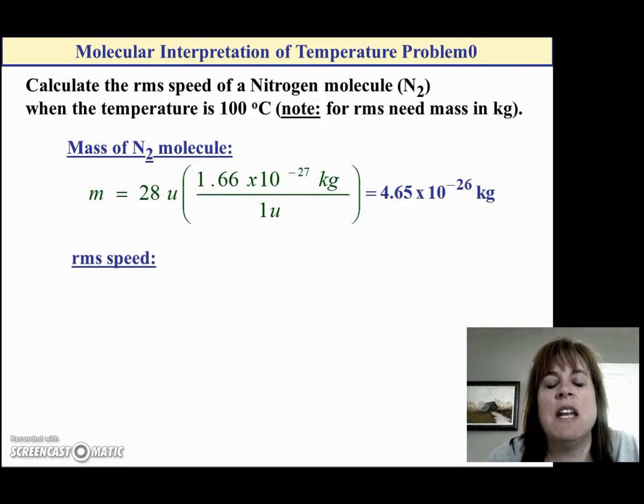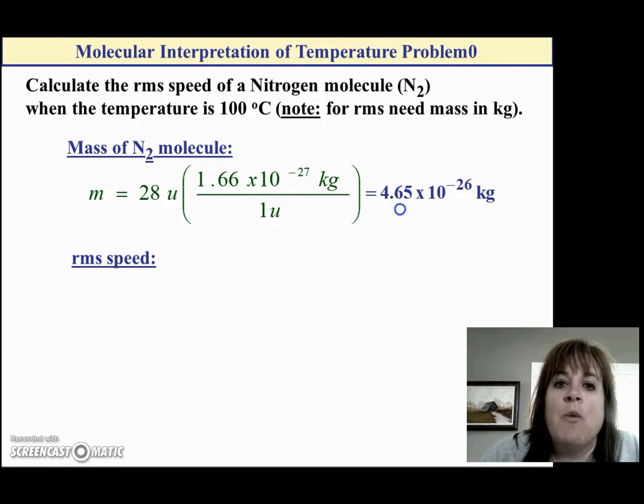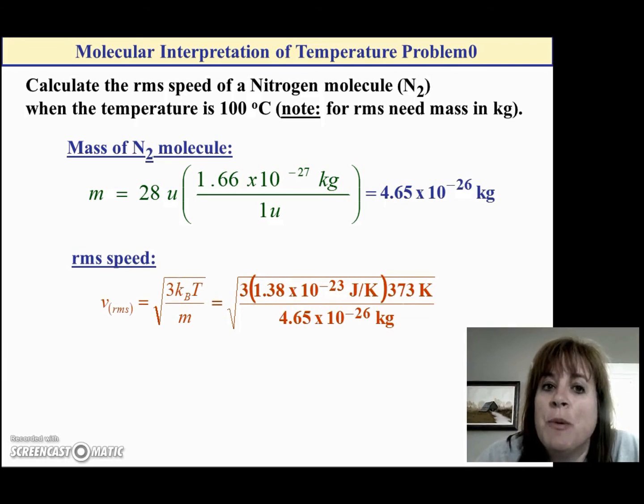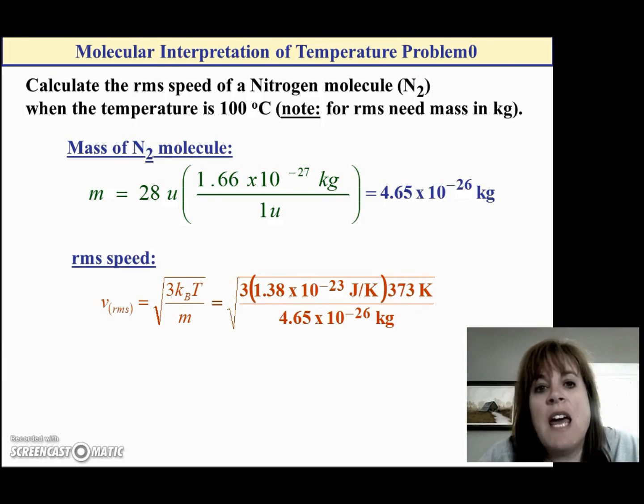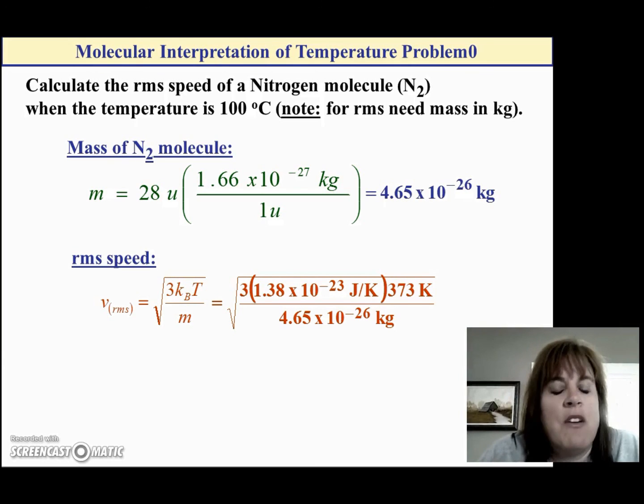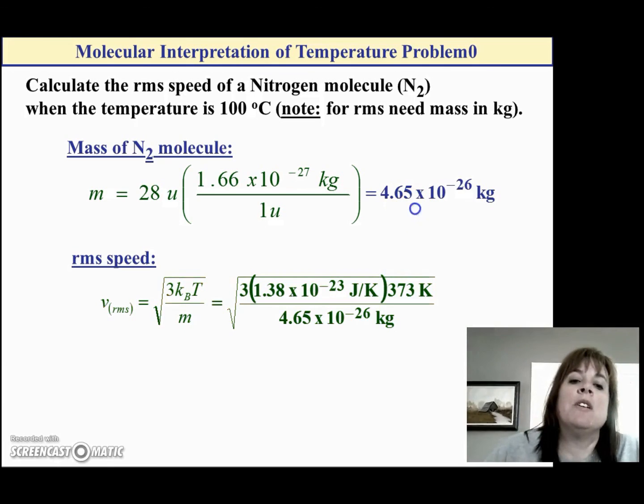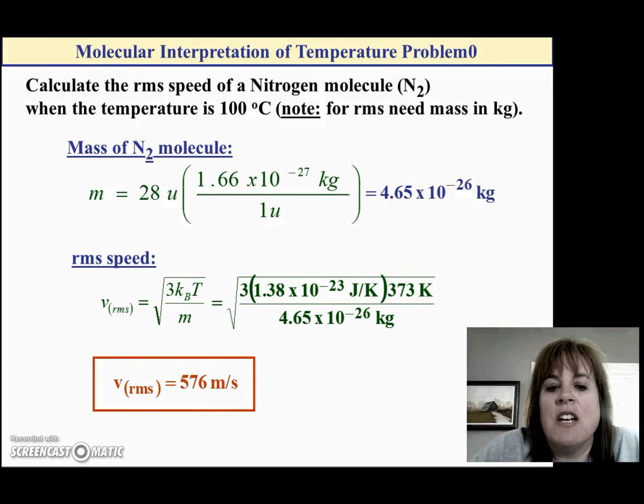Now I can plug that into my RMS speed equation with temperature. Again, make sure you put temperature into Kelvin, so you need to add 273 to that 100 degrees Celsius. So now it's just a matter of plugging numbers in, and don't forget to take the square root. When you do that, you should have gotten 576 meters per second.